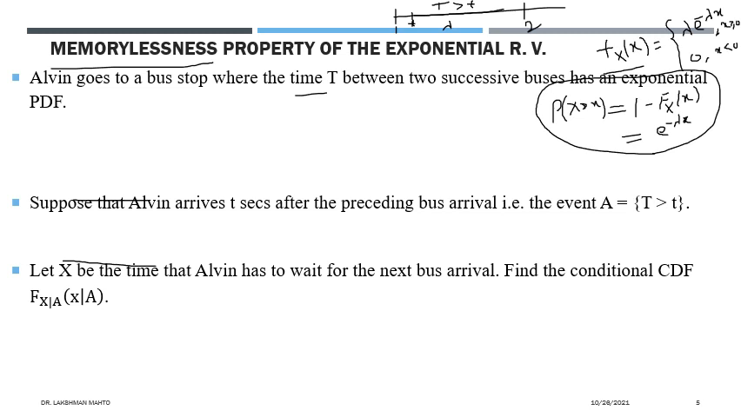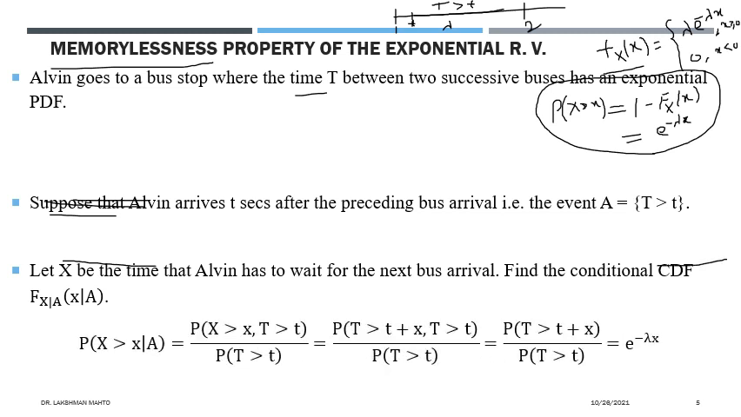So we have to find the conditional density of x, because A has already occurred. That means Alvin arrives once the first bus has already left. So that's why the waiting time will start there. That's where we know about this event. Given this scenario, this information, based on that we have to find the conditional CDF of x.